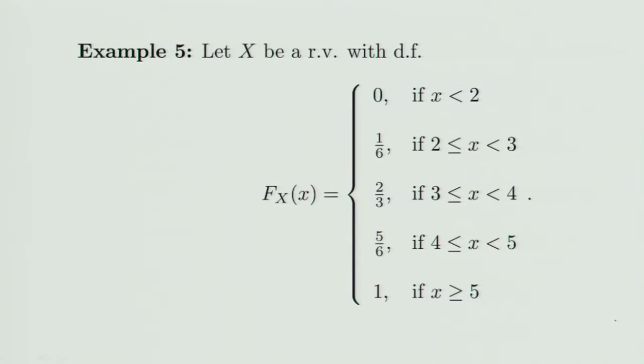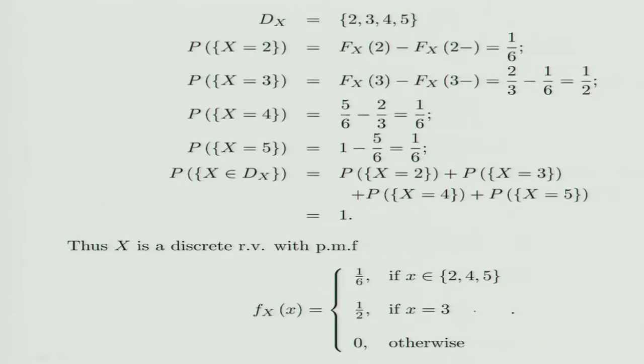Let us consider another example. Here you are given a distribution function Fx, which is like this. One can easily check that this is a proper distribution function. It is non-decreasing, Fx of minus infinity is 0, Fx of plus infinity is 1, and it is right continuous because of the way these branches have been written. What is the set of discontinuity points?